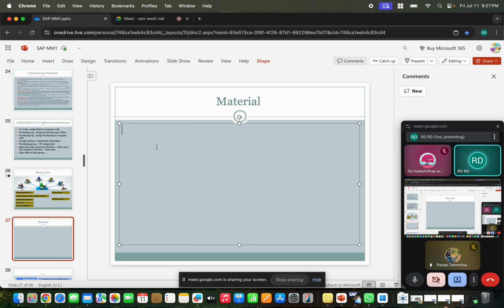Some materials we use as components and some materials we use as finished products. If I am preparing, let's assume, paneer gravy, now let me know what components we are using for this. Do you think paneer is a raw material or semi-finished goods, or what are you thinking about that?